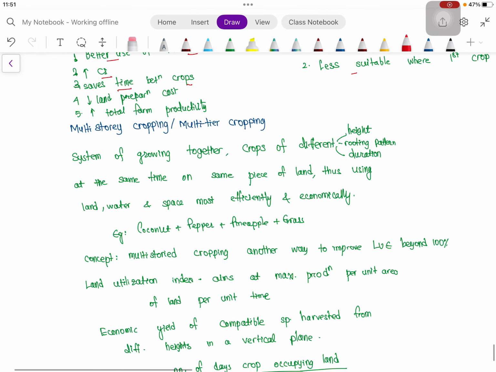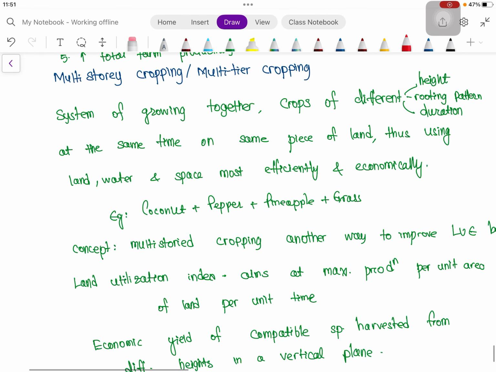Then multi-story cropping or multi-tier cropping, as we know, we are taking together crops of different height, different rooting pattern, and different duration, at the same time on the same piece of land. So why are we doing this? We are doing this to actually use the land, water, and space most efficiently and economically. For example, coconut, pepper, pineapple, grass. As these are grown together, that's why the plus sign is there.